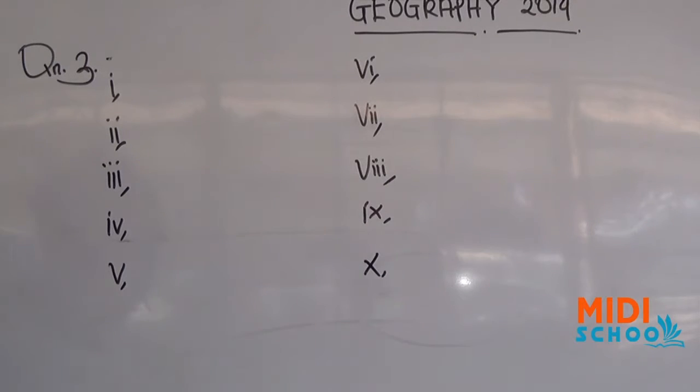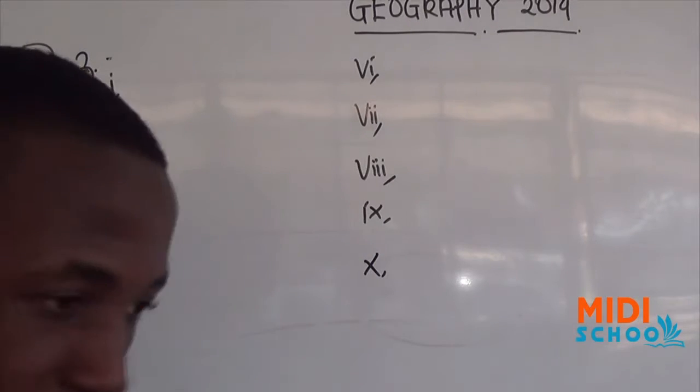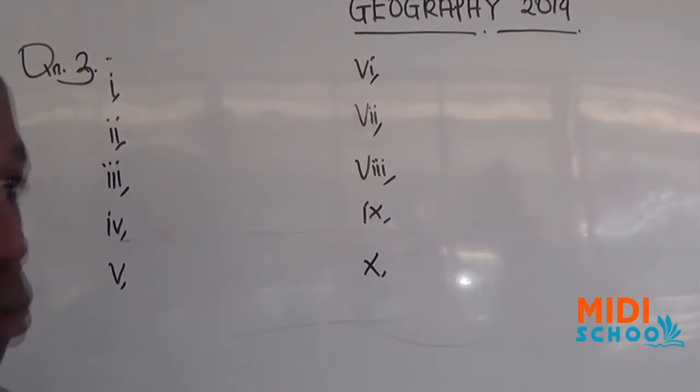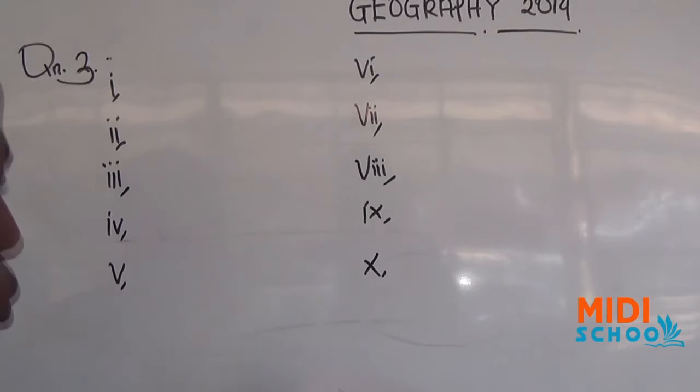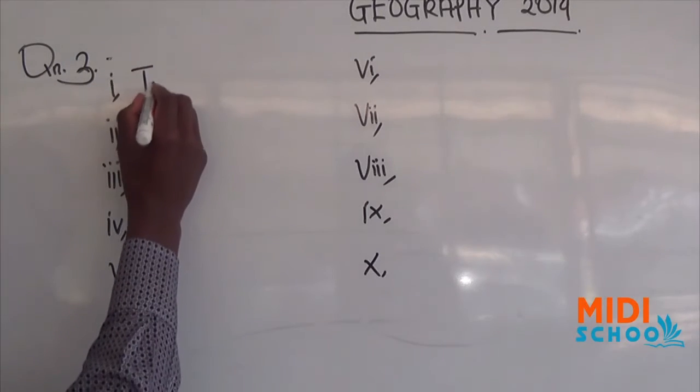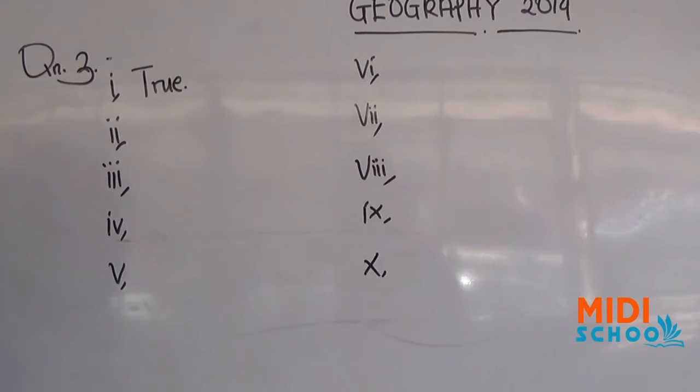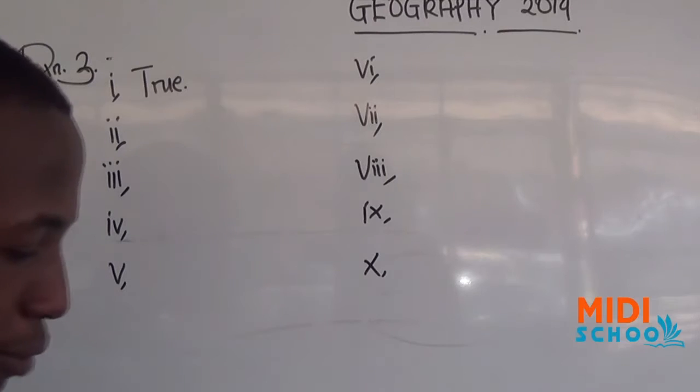So our question 1 from Roman 1, they've asked: the rain gauge is an instrument used to measure the amount of rainfall. From the weather station, as you can witness, the instrument that we always use to measure the amount of rainfall is the rain gauge. So our answer here will be true. Rain gauge is an instrument that is used to measure the amount of rainfall.